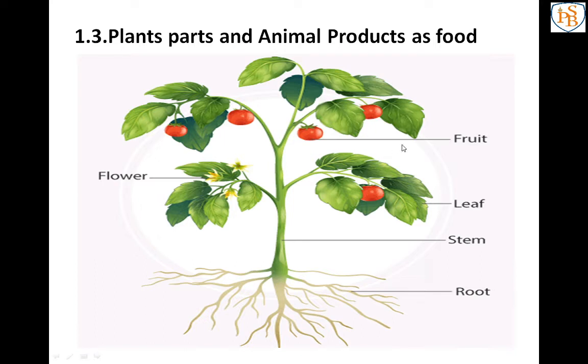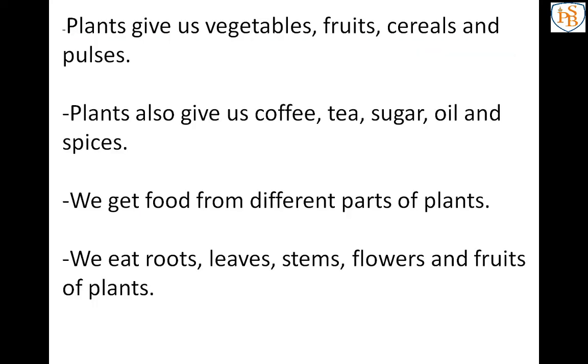You know all the fruits, all the vegetables. Fruits and vegetables we get from the plants. But what are we actually eating? If you are eating a tomato, is tomato a fruit, a flower, a leaf, a stem or a root? That we will learn one by one. Which thing we are eating as a fruit, which food we are eating as a flower, that we will learn one by one.